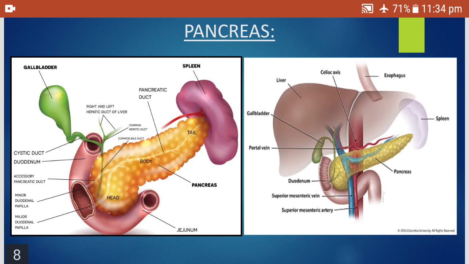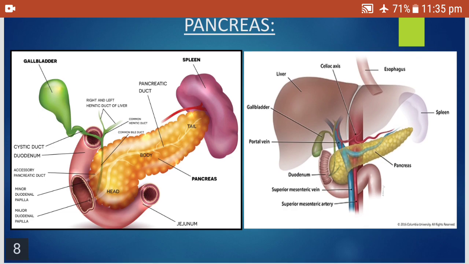Here is a picture of the insulin. Islets of Langerhans are the cells of the pancreas which secrete insulin and glucagon, which are the hormones which act on the carbohydrates.